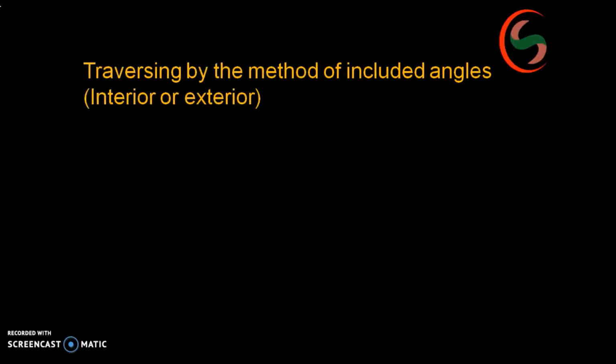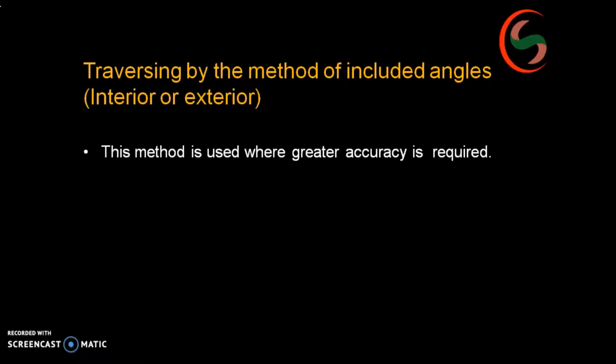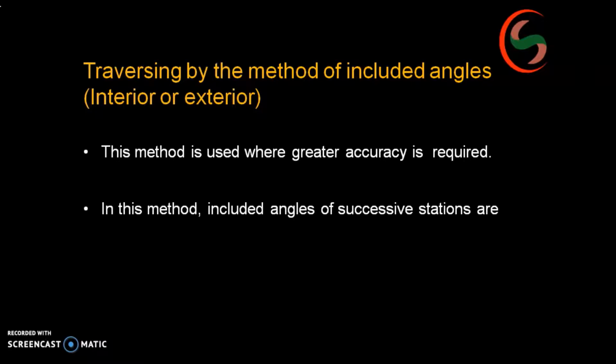Right. First, traversing by the method of included angle. This method is used where greater accuracy is required. If the particular surveying project is very important, in that case you are supposed to go for this method. What is involved in this method?